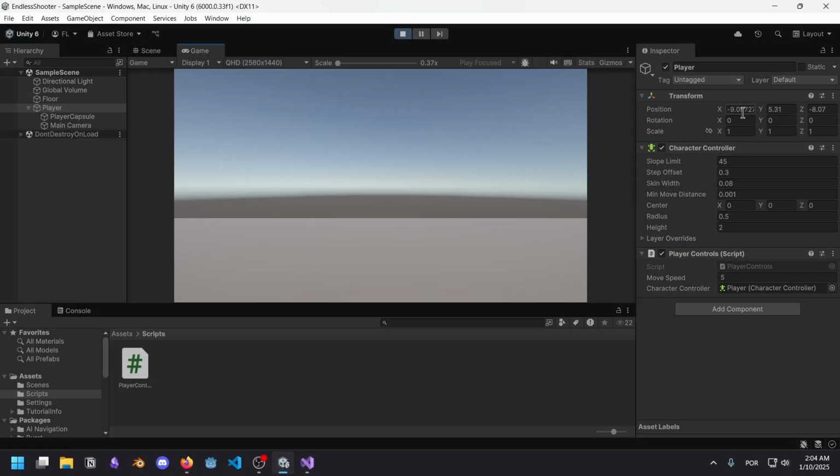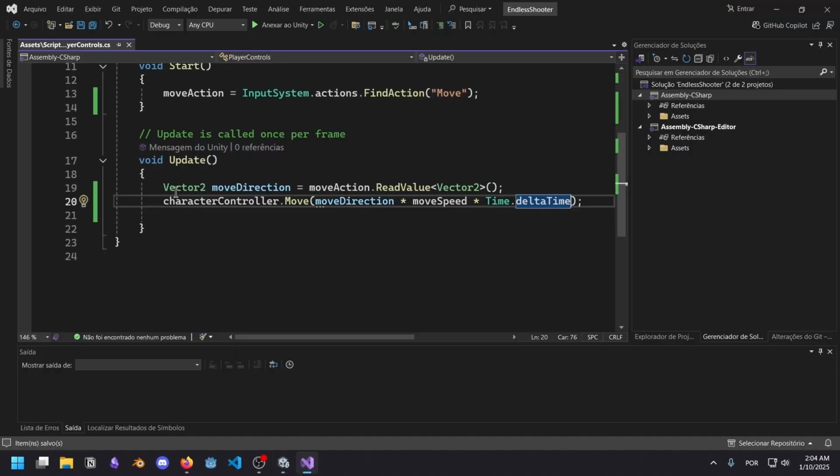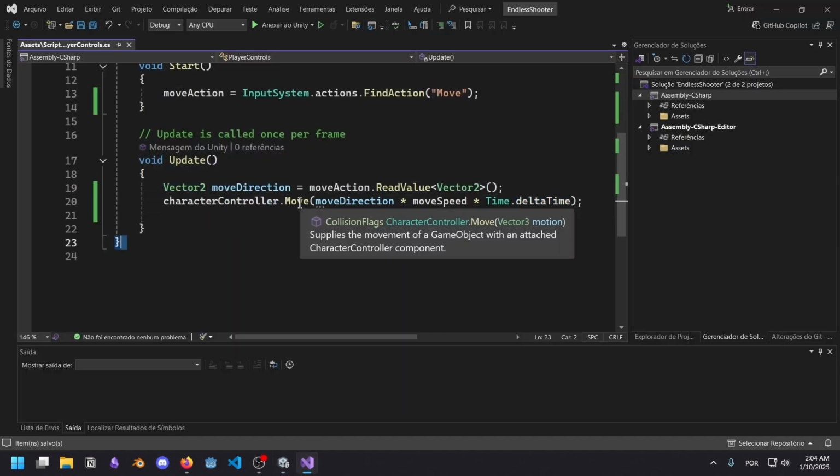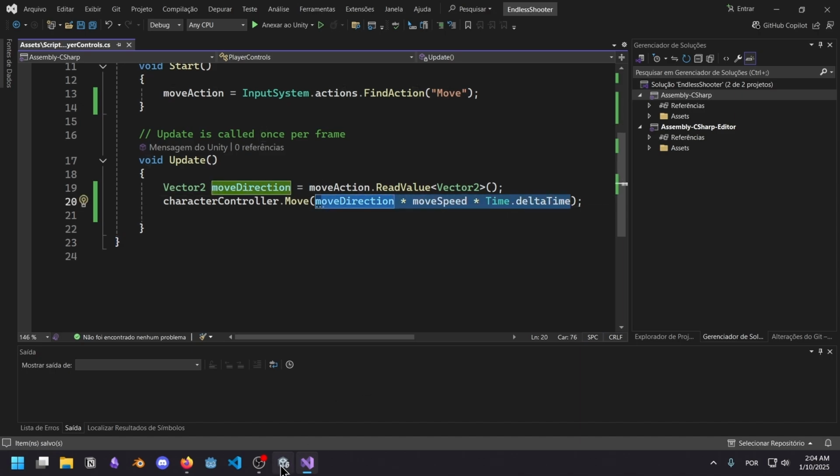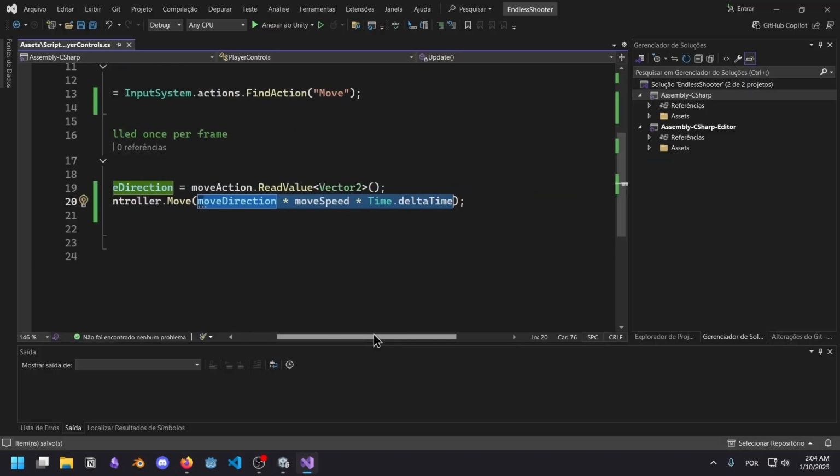The position is changing, but maybe it's just because it's a really big floor. Wait. I'm moving up and down when I press W and S. And that makes sense, of course, because this is a vector 2. But move expects a vector 3 because we are in a 3D game. That's actually easy to fix, my friends.